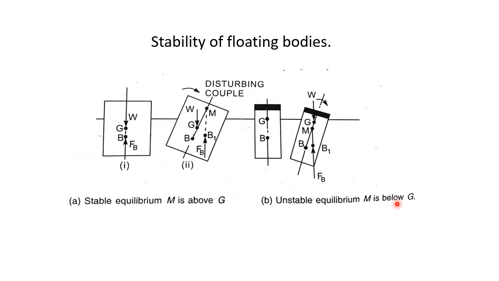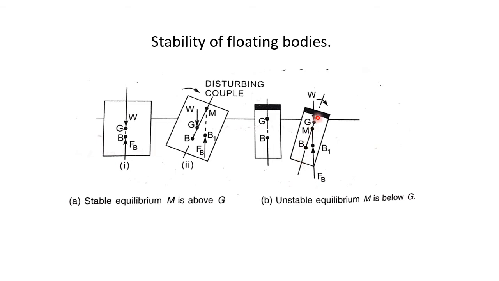Now for unstable equilibrium, this point M, that is metacenter, will always be below this point G, below the center of gravity of the body. Here also under equilibrium both the points lie on the same axis. When this body is given a small angular displacement in the clockwise direction, the center of buoyancy will shift from B to B1. Now this force of buoyancy will meet the normal axis of the body at some point, say M, the metacenter, and in this condition this point M is below G.